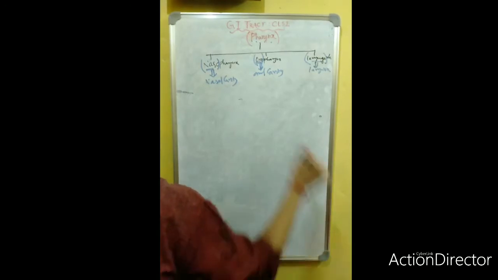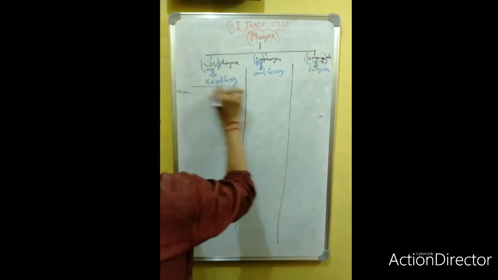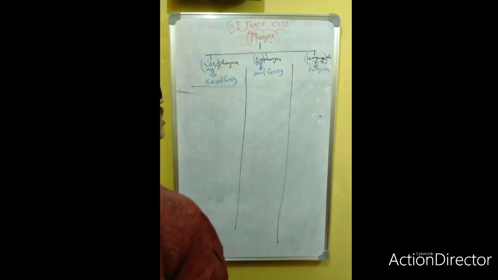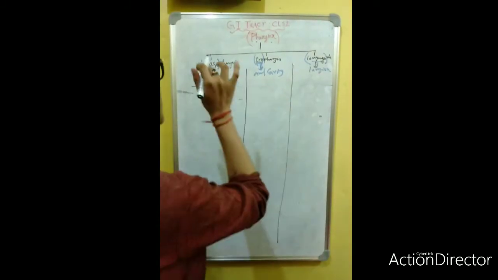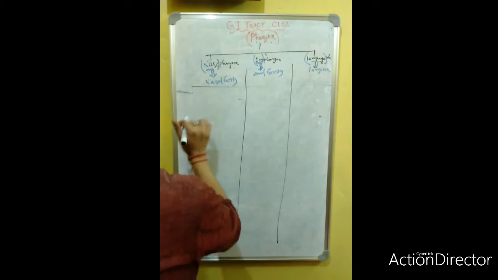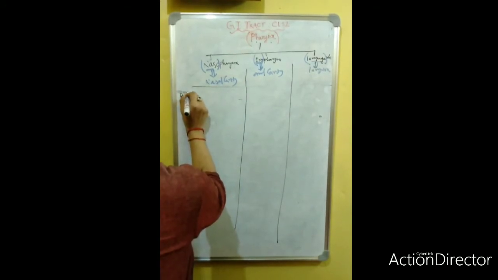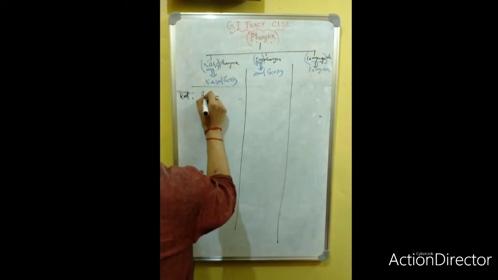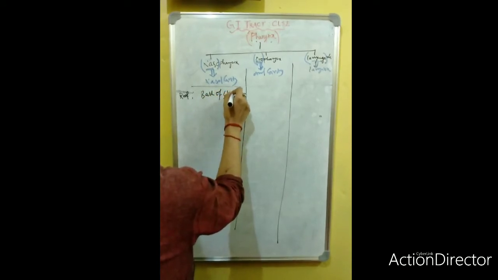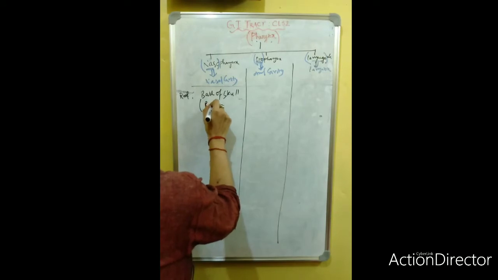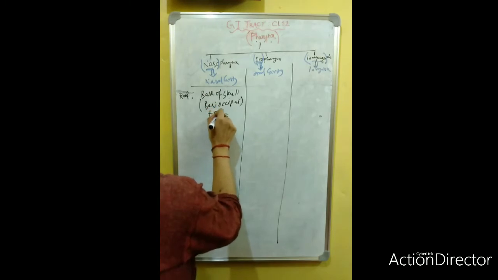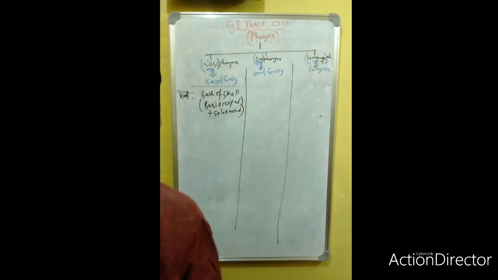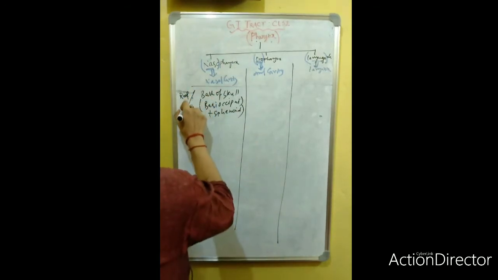Now each and every part of the pharynx has a certain extension, lateral border features and certain structures. First, the nasopharynx. The roof of the nasopharynx is formed by the base of the skull. It is made up of the basi-occiput, the basilar part of the occipital bone, and the sphenoid bone. So this is the extension above.